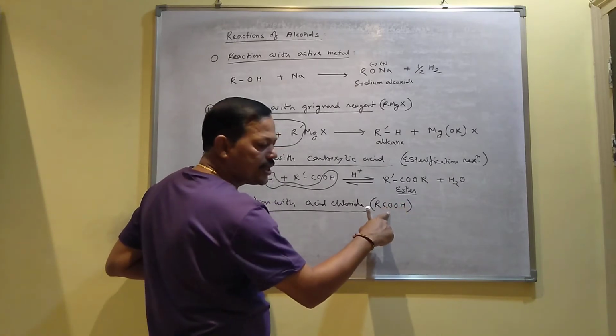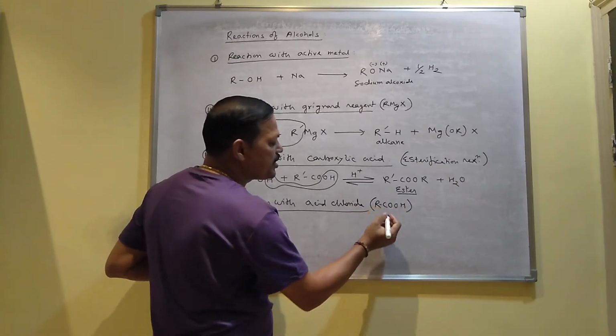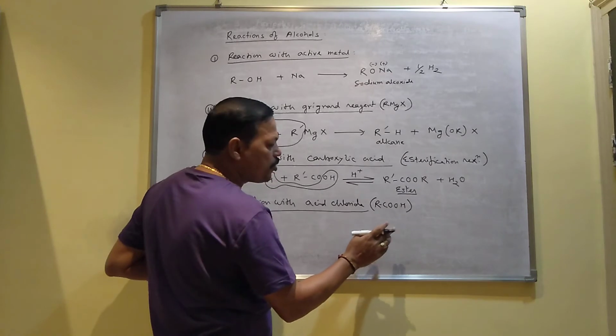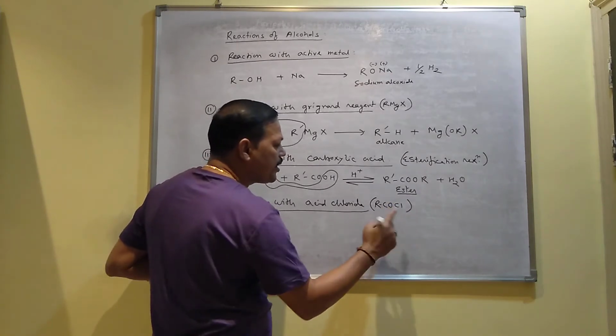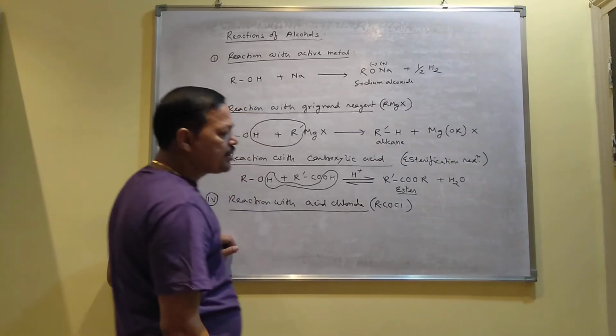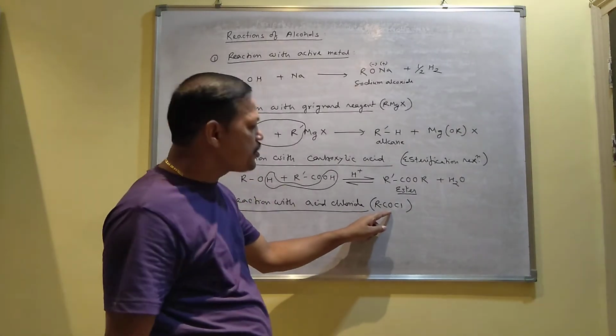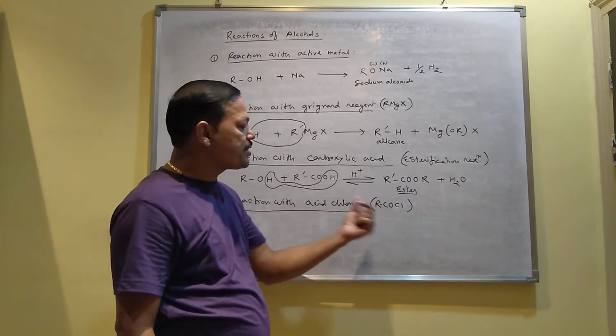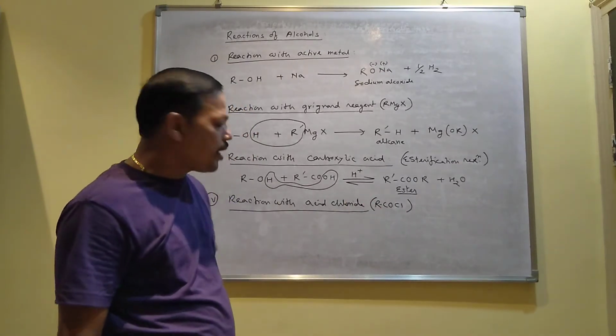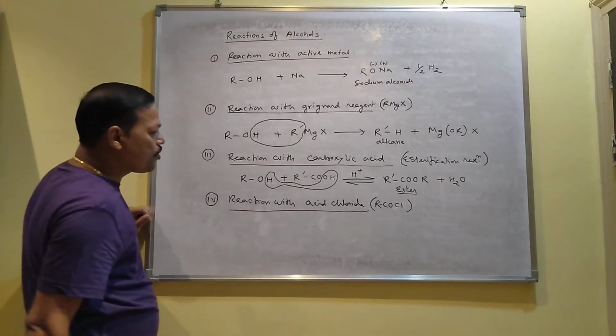When carboxylic acid reacts with PCl5 or PCl3, the OH group is replaced by chlorine, and this is called the acid chloride. Since it is prepared from carboxylic acid, this acid chloride is called an acid derivative. Acid derivative means you can prepare it from carboxylic acid. That's why it is called acid chloride.